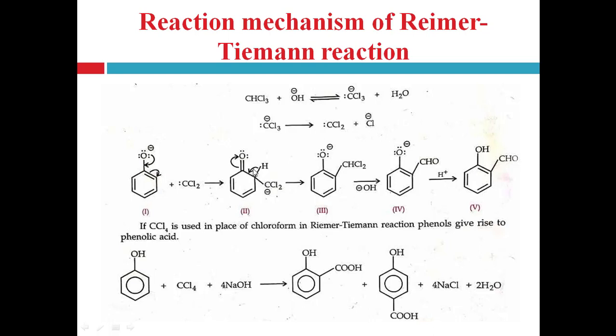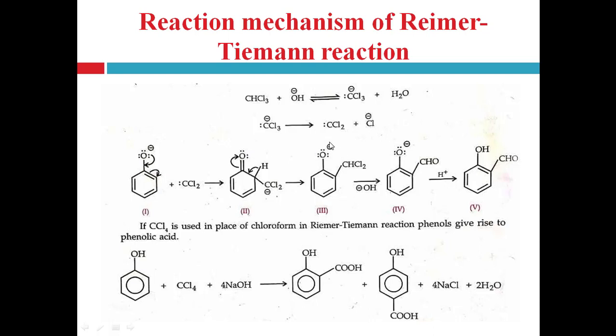Now in this step rearrangement of the bonds occurs again. Here deprotonation occurs, H plus is removed, and that H plus attaches to this negatively charged carbon, right. Here at the ortho position hydrogen is removed in the form of a proton, and this proton attaches to this negatively charged carbon and is converted into a CHCl2 group, right, and this bond is broken and the electron of the pi bond moves onto the oxygen atom.